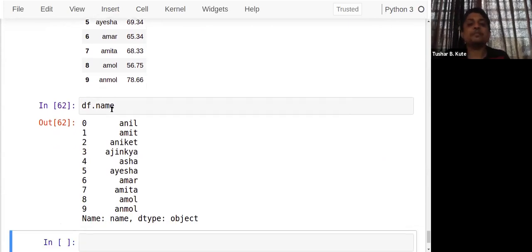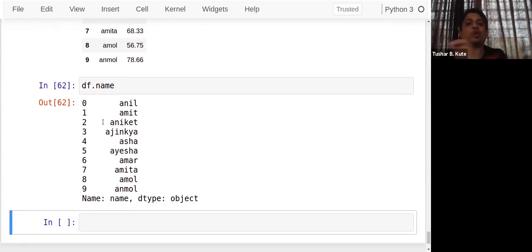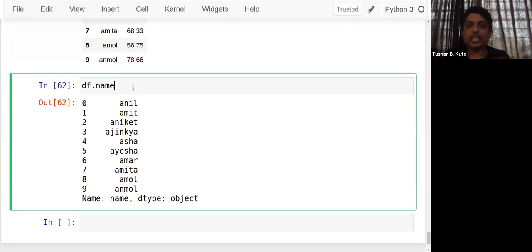Fine. So name, see, df dot name, dot square bracket, loc, iloc. So many such methods are there which we can use to extract those values. Whichever you require, you extract it, you separate it. In machine learning, we need to separate input and output variables. Just like in yesterday's session, I told about dependent and independent variables. So those dependent and independent variables can be separated with the help of these particular methods here.